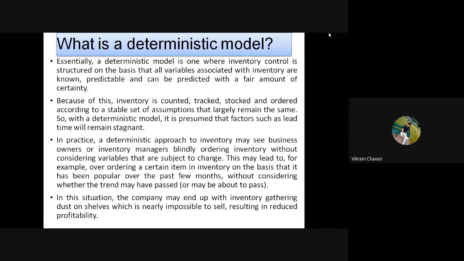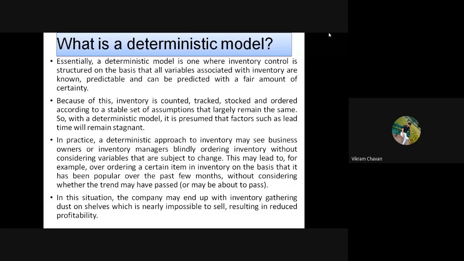Okay, in this situation, the company may end up with inventory gathering dust on the shelves, which is nearly impossible to sell, resulting in reduced profitability. So if you are not considering the seasonality, if you are not considering the trend of that particular product in the market, then it will affect the profit of that particular company.